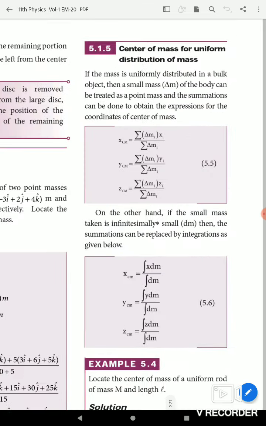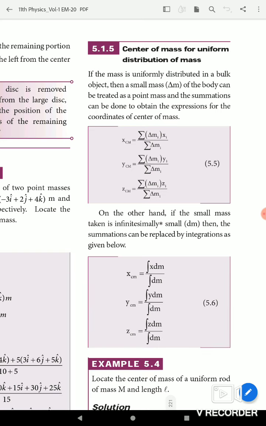Then center of mass for uniform distribution of mass. If the mass is uniformly distributed in a bulk object, then a small mass delta m of the body can be treated as a point mass, and the summations can be done to obtain the expressions for the coordinates of the center of mass.